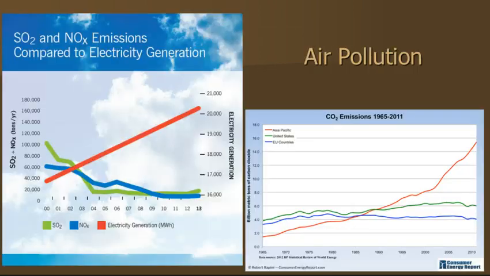All right, so when we talk about sulfur dioxide emissions and NOx emissions and all that compared to the amount of electricity that we actually generate, you can see that even over the last 15 years, that has dropped dramatically. Part of that is because of regulation, and part of that is just because of newer technologies that people have been working on, with or without the regulations, but a lot of it is due to regulations. Yeah.